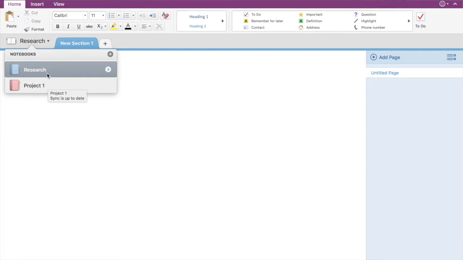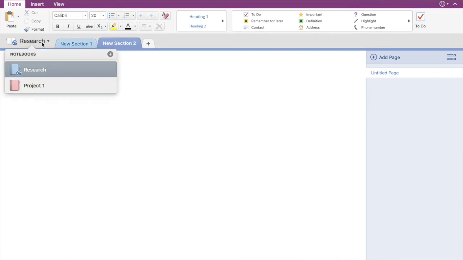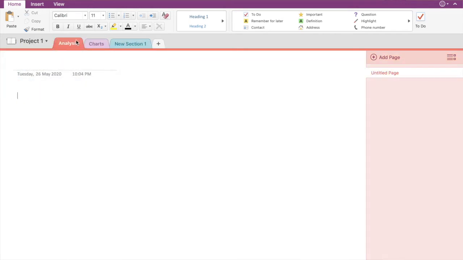Once you have that, you have different sections, right? So you can just keep adding sections over here. Say in my project one, I actually added 3 sections earlier. You can talk about your analysis, and on the right side, what you can see is these are my different pages. So you can just keep adding different pages and then you can add your content in here.